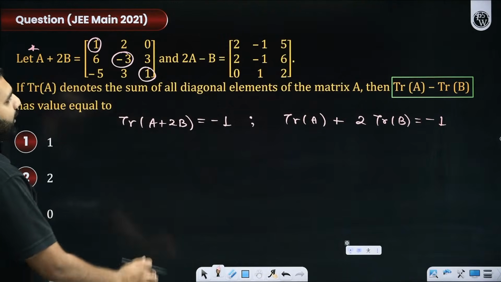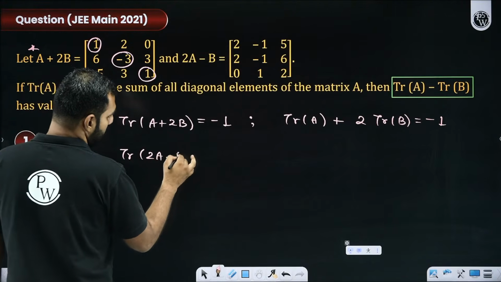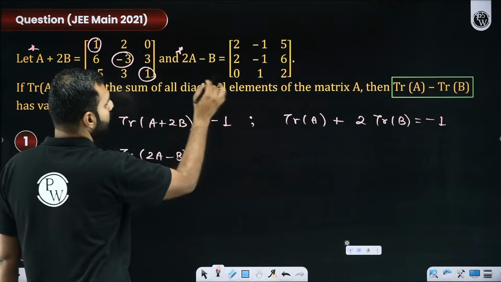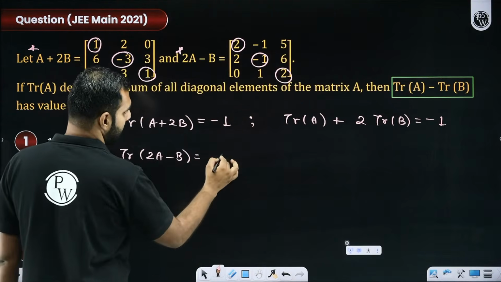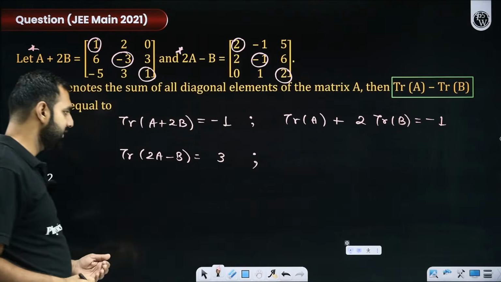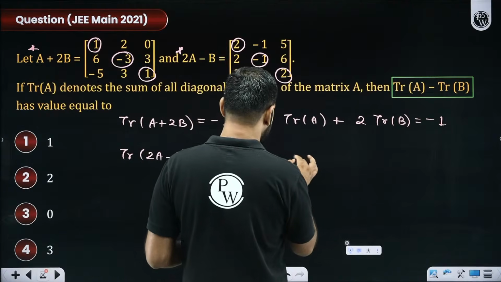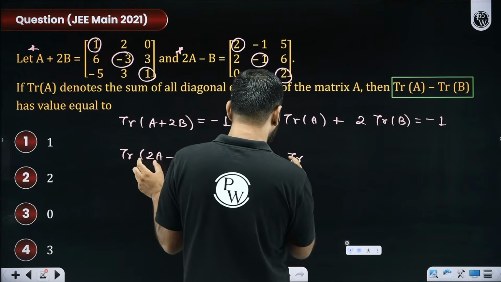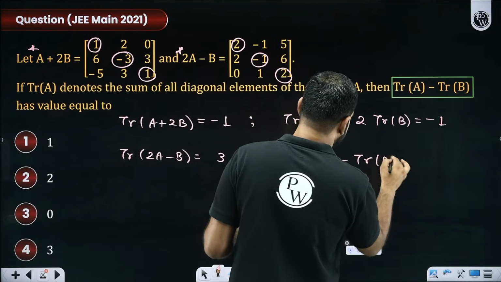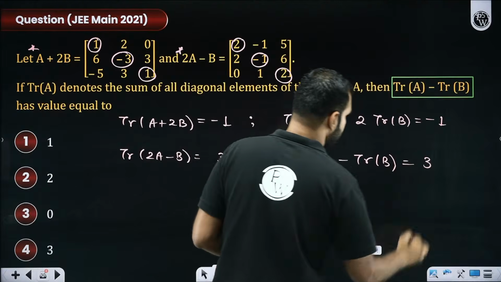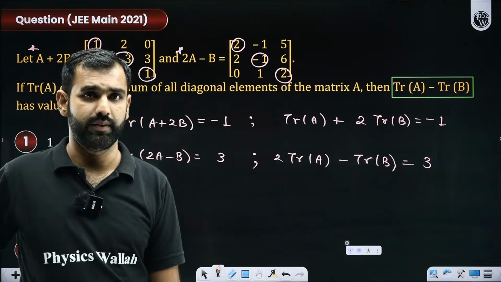Now, if I talk about trace of 2A minus B, what would that be? 2 minus 1, 2. So it is 4 minus 1, that's 3. And again, I'll apply the same distribution here: if I distribute this trace, trace of 2A, so 2 times trace of A minus trace of B, that we have gotten as 3. Yes or no? Everybody got this? Yes or no? All the participants.